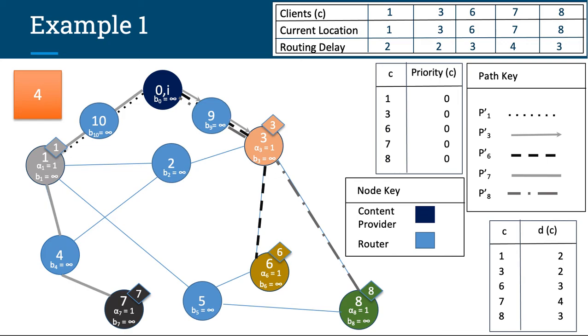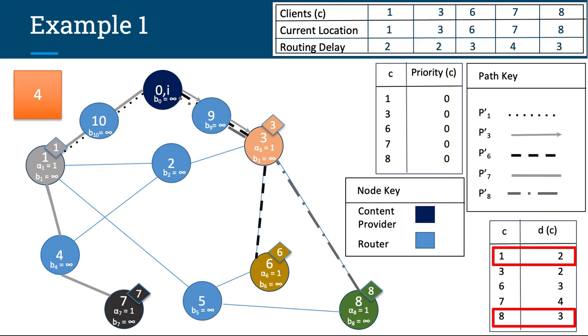Notice the minimum path delays on the bottom right table for each client equal the routing delays on the top right table. For example, for client 1, the minimum path delay little d of 1 equals 2, which is because the path p dash of 1 involves two edges, 0 to 10 and 10 to 1. And so is the routing delay, which is equal to 2. That is, it took the routing simulator 2 time ticks to route the packet for client 1 from node 0 to node 1. Similarly, we have the path delay for client 8 equal to the routing delay, that is 3.